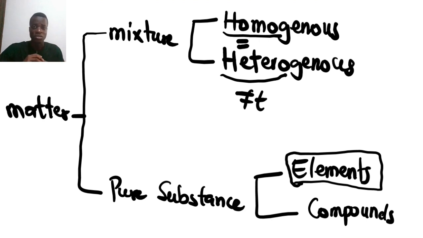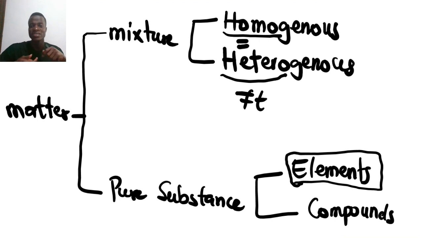But what about compounds? Compound is where we have these elements that we talk about right now, and not only standing on their own, but they come together to mix. Listen, they come together to mix. When they come together to mix, they don't do that just anyhow. They do that in a definite proportion, in a definite ratio, right? That's what distinguishes them from mixtures.